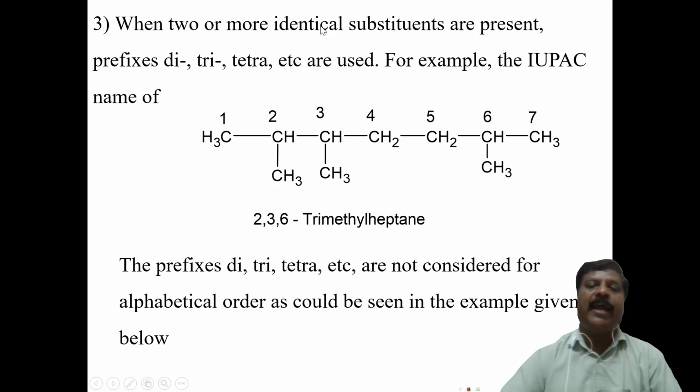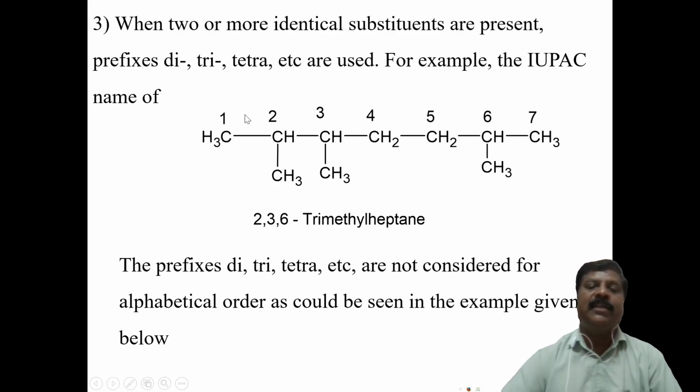Next, another rule. When two or more identical substituents are present, identical meaning two methyl groups or two nitro groups are there, if it is the same group repeated twice, you have to write di. If three times, tri. If four, tetra. Then penta, hexa, hepta, whatever it may be. For example, this compound is there. Here 3 substituent groups are there, the similar methyl, 1, 2, 3 methyl groups.